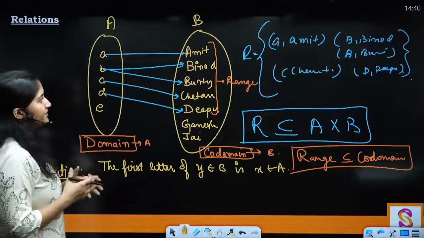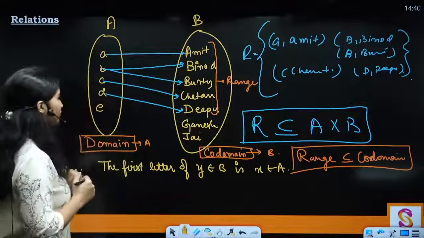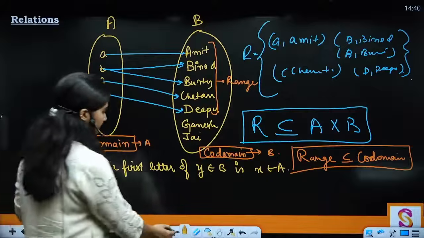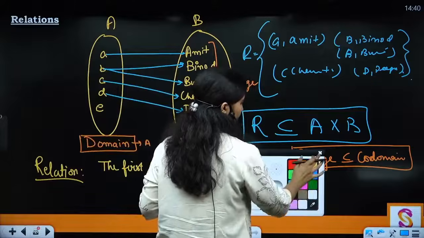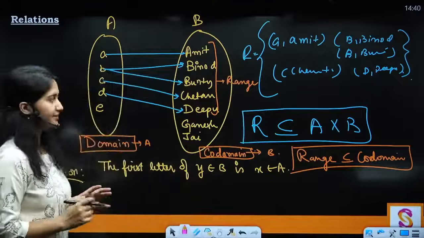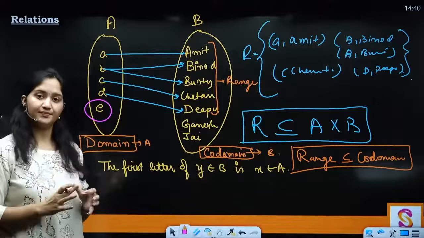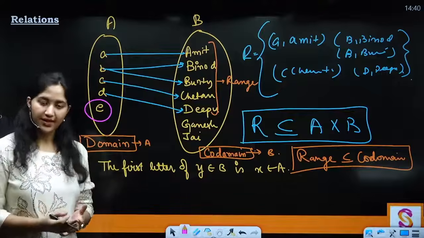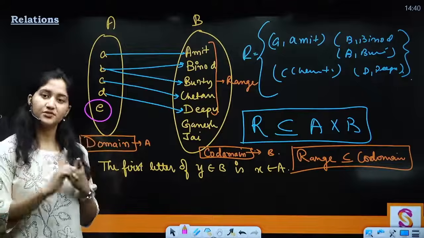Now I want to tell you what is the difference between a relation and a function. First and foremost property is that every element of the set A, that is our domain, must have an image. So every element must be related when it comes to functions. So this is the first property.